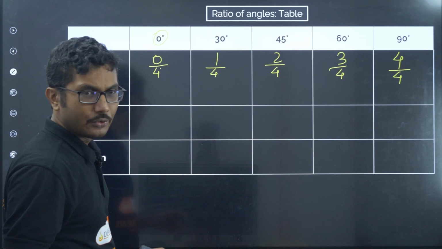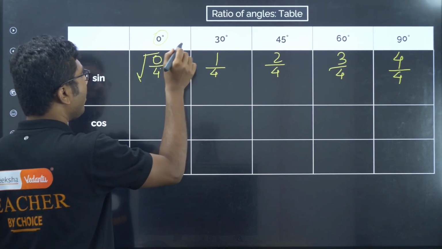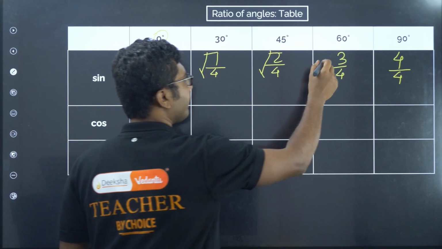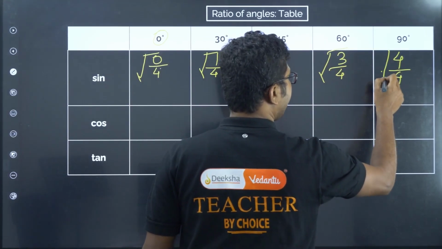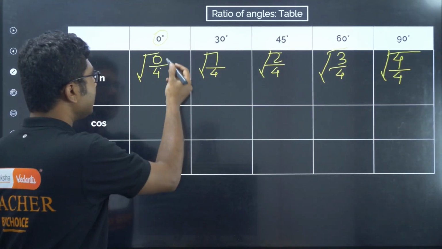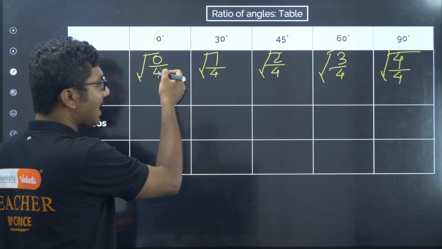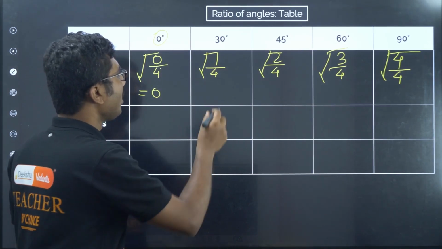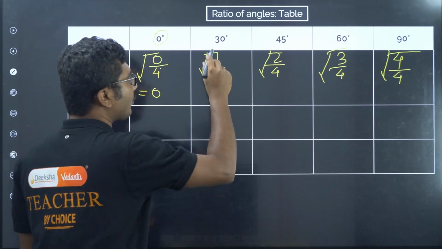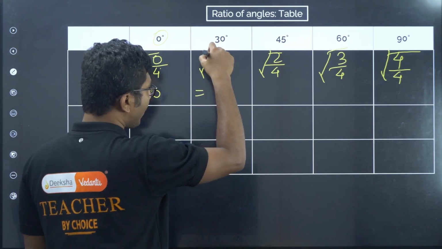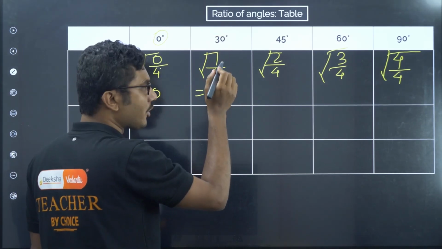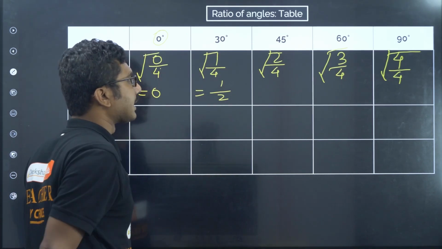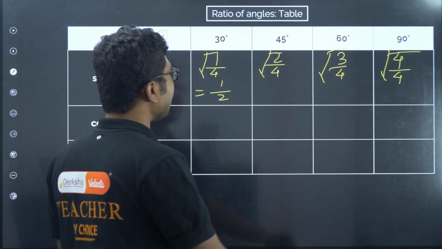Now what we will do, we will take a square root of everything. Okay, now tell me what are the values. 0 by 4 is 0. Square root is, yes, 0. Square root of 1 by 4 means square root of 1 divided by square root of 4. Square root of 1 is 1. Square root of 4 is 2. Yes, correct. Now what is 45 degree?